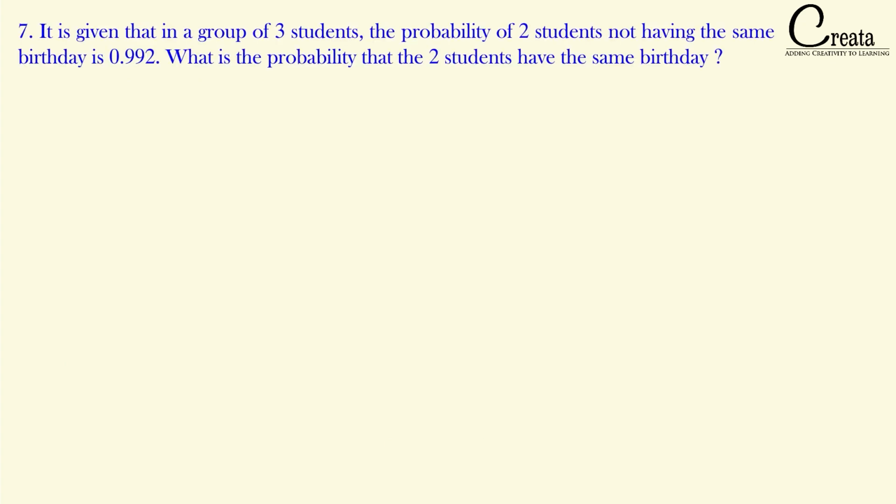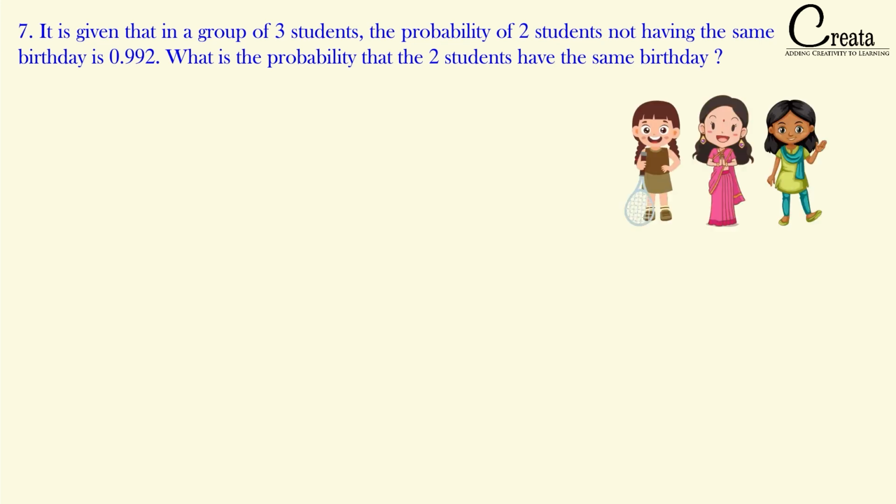The question is, it is given that in a group of 3 students, the probability of 2 students not having the same birthday is 0.992. What is the probability that the 2 students have the same birthday? Let's analyze the question. In a group of 3 students, the probability of 2 students not having the same birthday is 0.992. The question is asking what will be the probability that the 2 students have the same birthday.